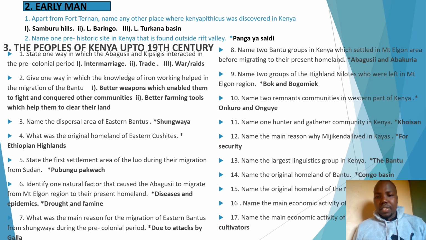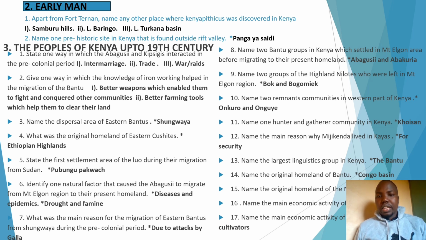Abagusi, Kisii County, and also Nyamira. Now, question 9. Name 2 groups of Highland Nilotes who were left in the Mount Elgon area. Remember, when the Highland Nilotes migrated, some groups were left in the Mount Elgon areas, and among these groups we have the Bok and Bokomiek, and even the Kony. Those are the groups of Highland Nilotes which were left in the Mount Elgon areas.